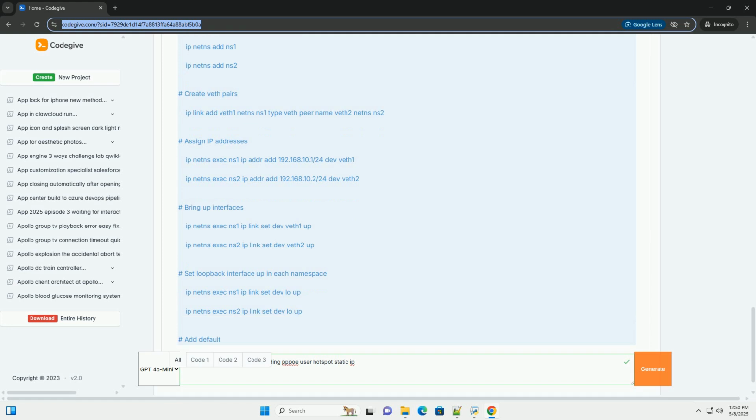HTB, hierarchical token bucket, a class-based queue that allows you to allocate bandwidth to different classes. This is the most common choice for QoS. fq_codel, fair queuing with controlled delay. Good for reducing bufferbloat and improving interactive traffic.